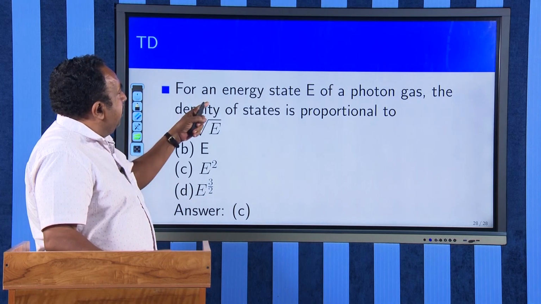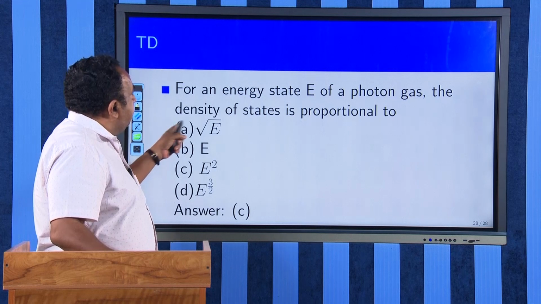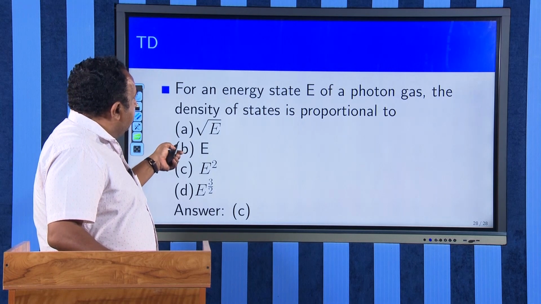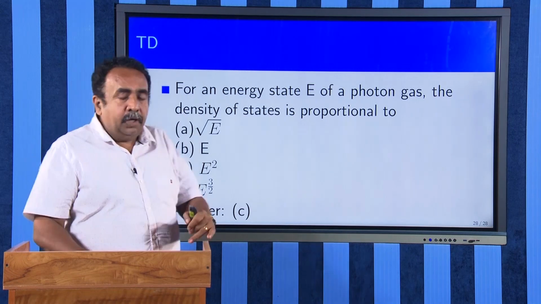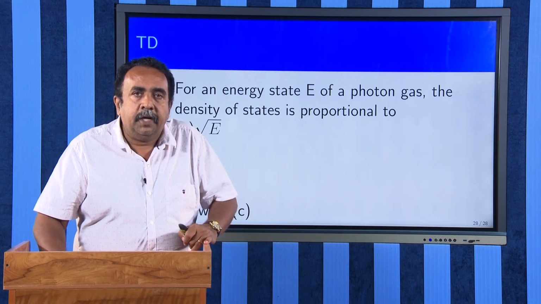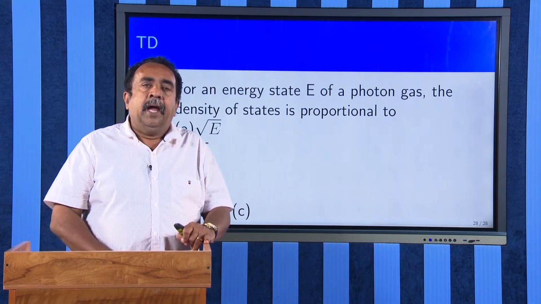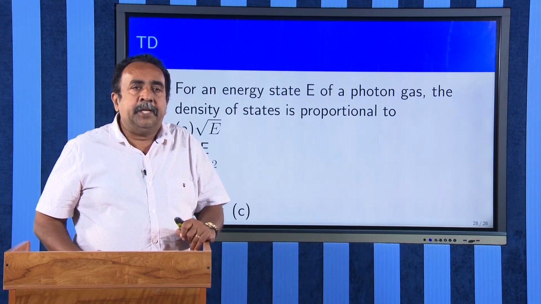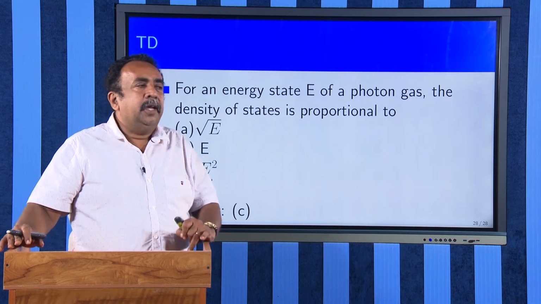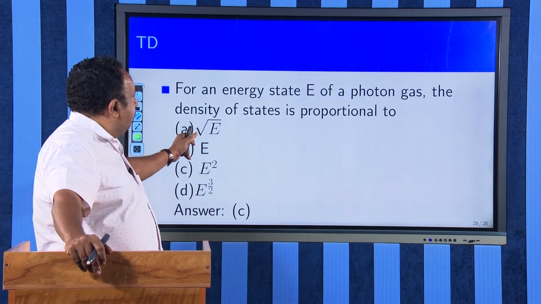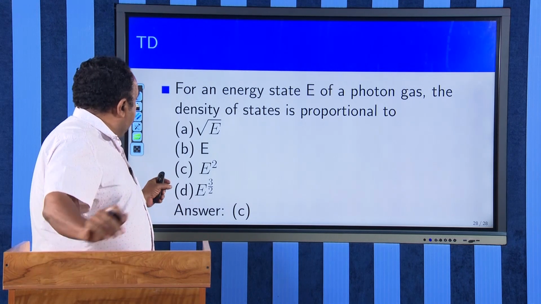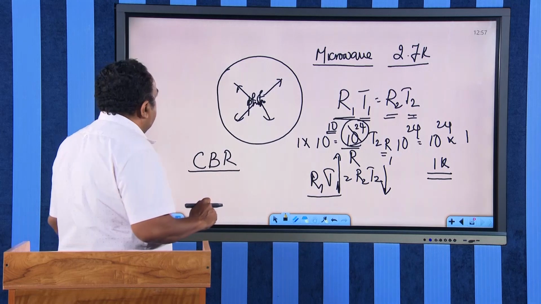For an energy state E of a photon gas, the density of states is proportional to what? What is the density of states? You can write G of p dp is equal to 4 pi p square dp into capital V by h cube, and from taking pc is equal to E, or p is equal to E divided by c, you will be able to show that your density of states will be proportional to root E, and that I can show you.